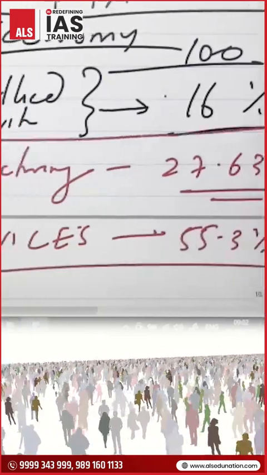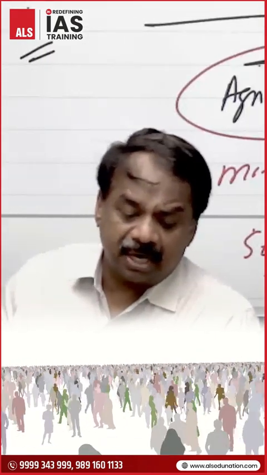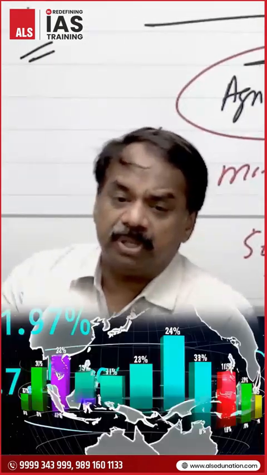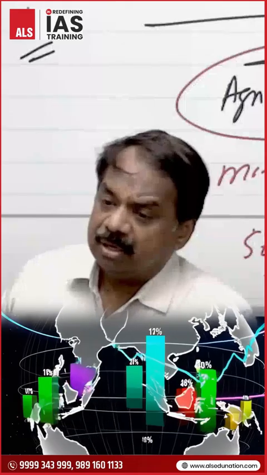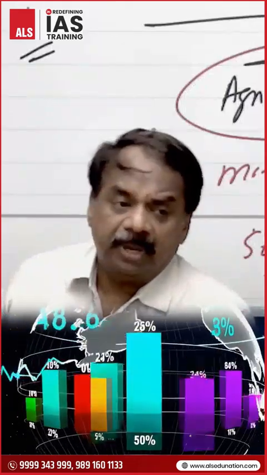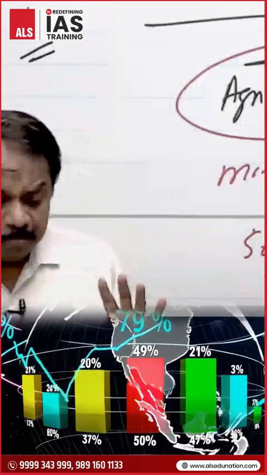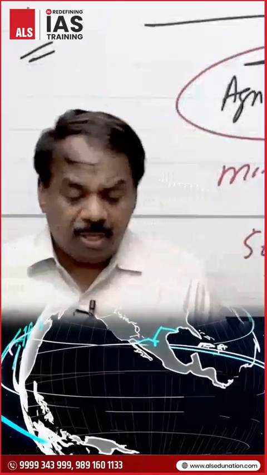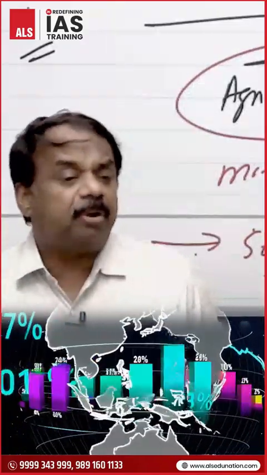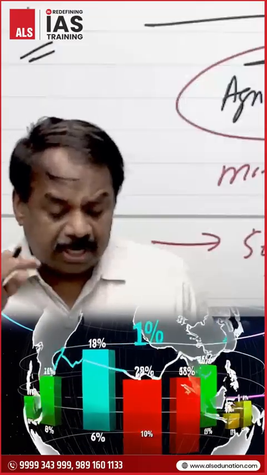But 60% of the population are engaged in agriculture and allied activities, and they are contributing 16% of the economy. So we have an economy which is heavily one-sided towards services.